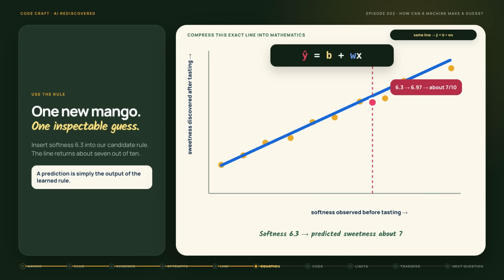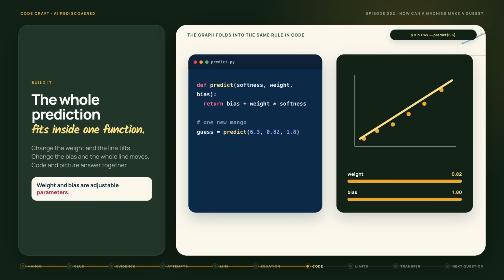For our candidate line, the bias is 1.8 and the weight is 0.82. The new mango has softness 6.3. 1.8 plus 0.82 times 6.3 gives 6.97. We would say about 7 out of 10. The machine's guess is simply the output of its learned rule. In code, the whole prediction fits inside one function. Multiply the input by the weight. Add the bias. Return the result.